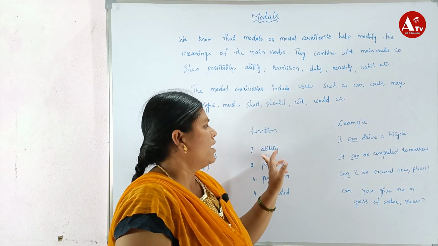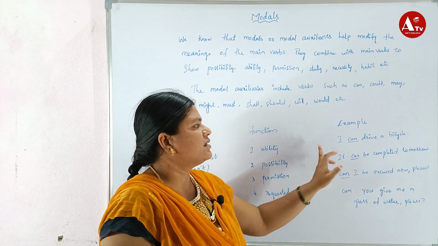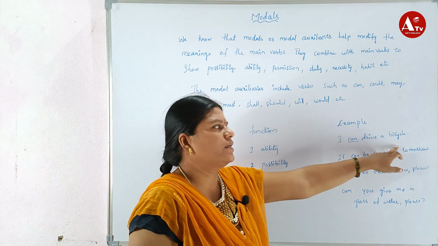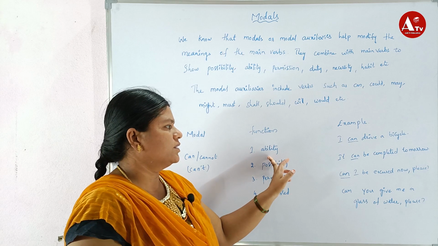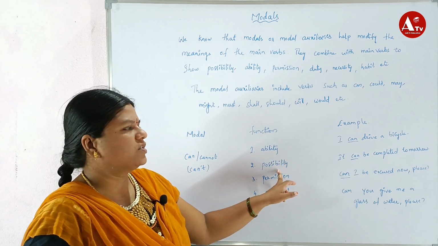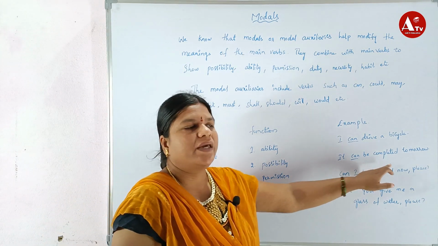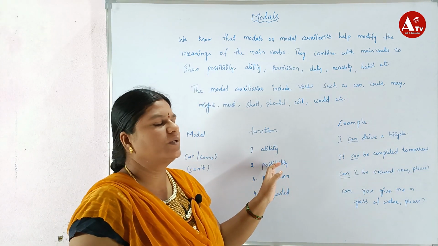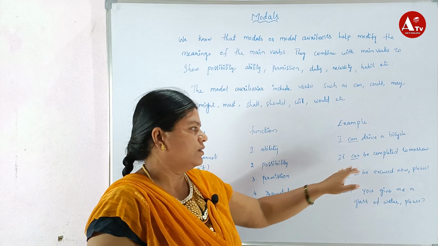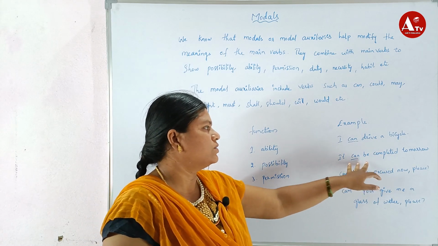First, ability. The example: I can drive a bicycle. Here can is used for ability. Next, possibility: It can be completed tomorrow. Here it shows possibility. The work will be finished by tomorrow. Here can is used.